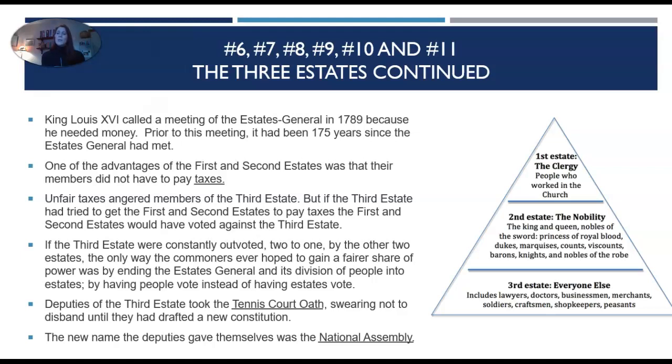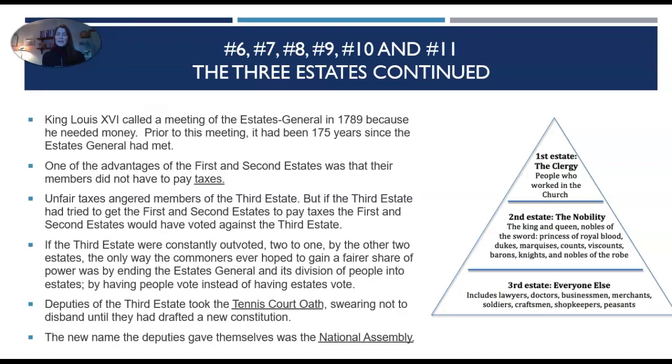If the third estate were constantly outvoted 2-1 by the other two estates, the only way the commoners ever hoped to gain a fairer share of power was by ending the Estates General and its division of people into estates, by having people vote instead of having estates vote. Deputies of the Third Estate took the Tennis Court oath, swearing not to disband until they had drafted a new constitution. The new name the deputies gave themselves was the National Assembly.